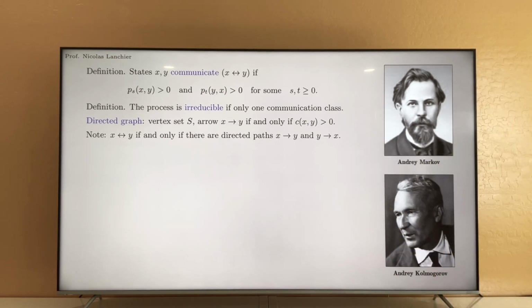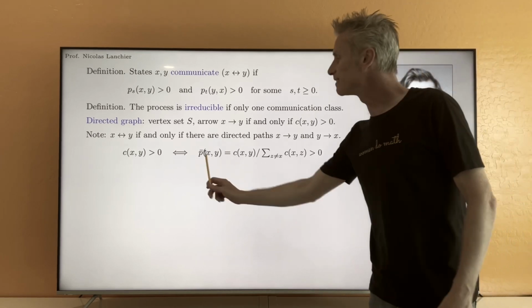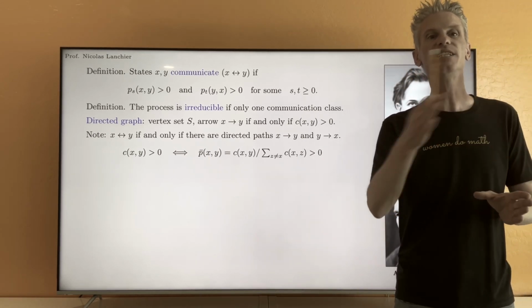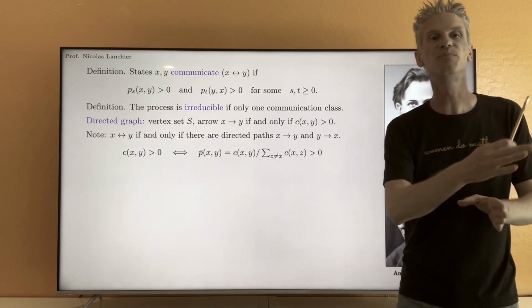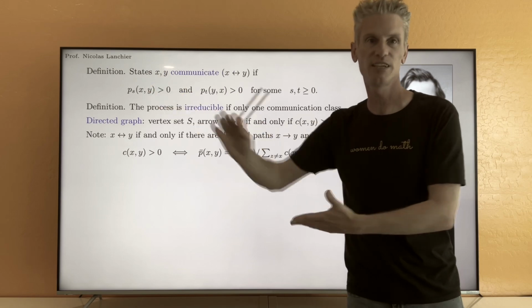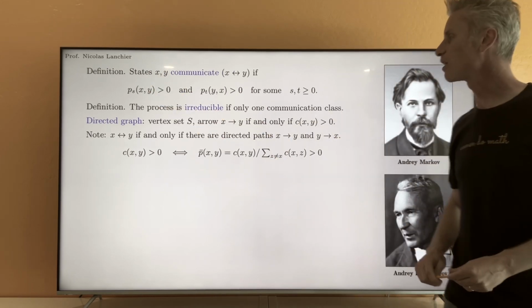And to see this, just notice that the probability that the embedded Markov chain goes from x to y, P_xy, in this case P bar_xy, I changed the notation to differentiate from the probability for the continuous time Markov chain.